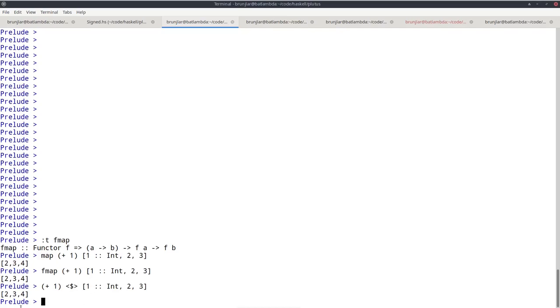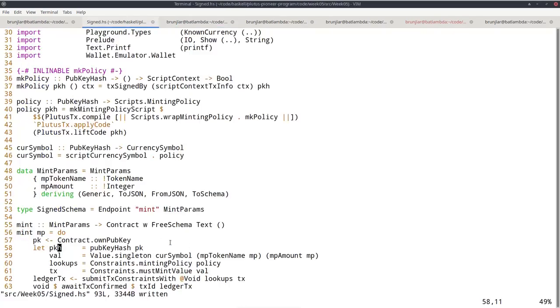So I want to apply that to f being contract and this fa being own pub key. So we have something of type contract pub key, and we have the function pub key hash, which goes from pub key to pub key hash. So using fmap, we get something from contract pub key to contract pub key hash.